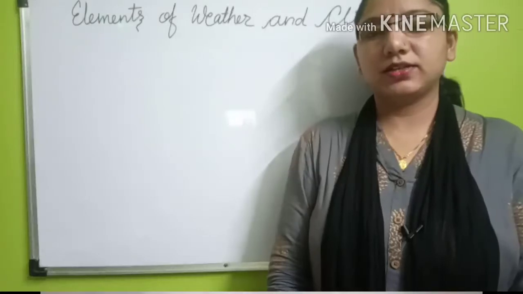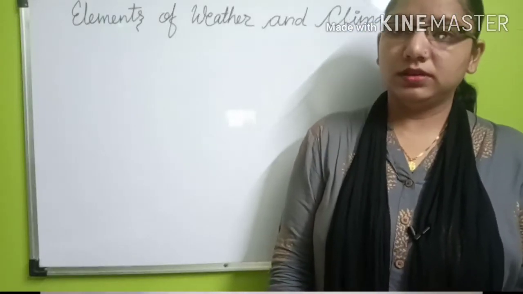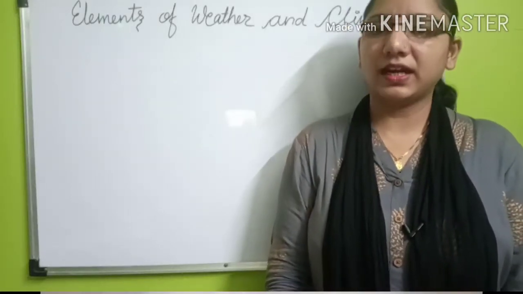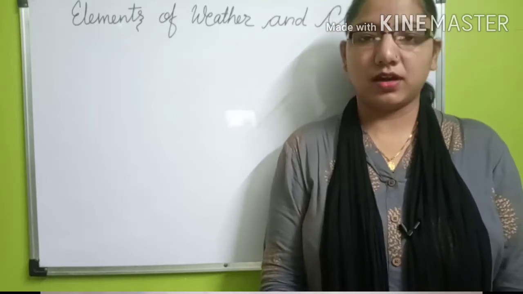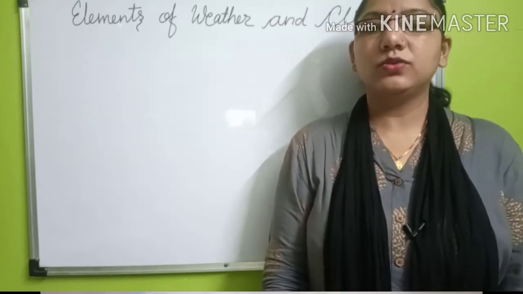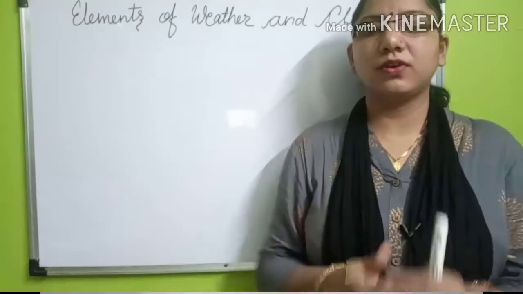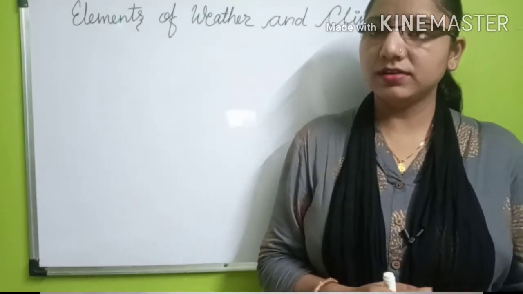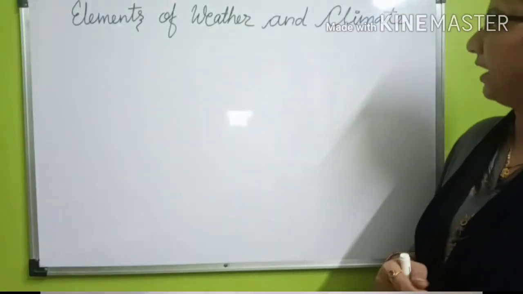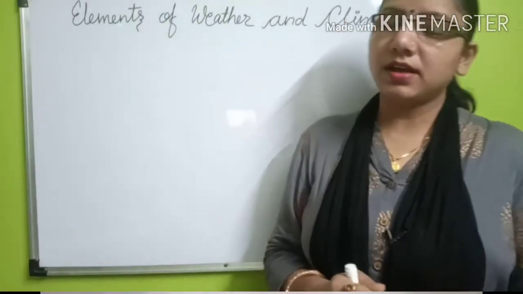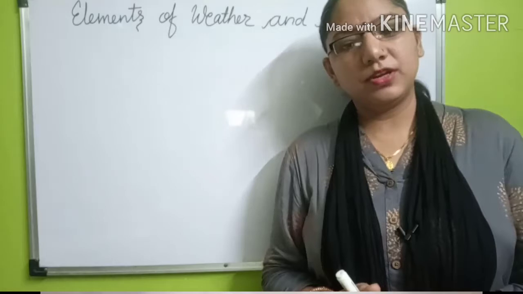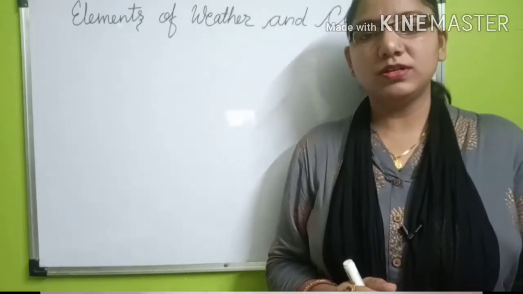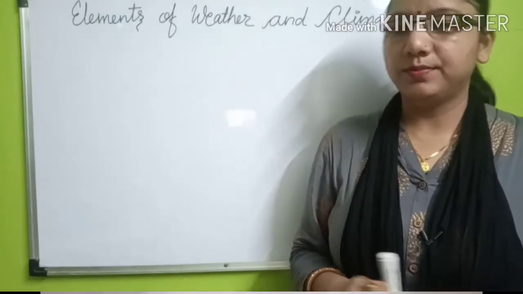So, students, as I already told you, weather and climate are the activities which occur in our atmosphere, and due to which life on our earth is possible. But students, there are a few elements which affect weather and climate. The elements are temperature, air pressure, wind, humidity, clouds, and precipitation.